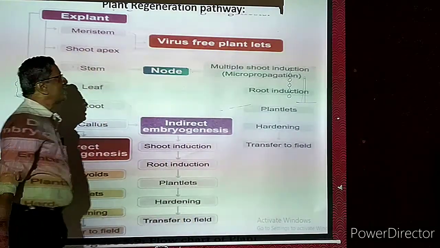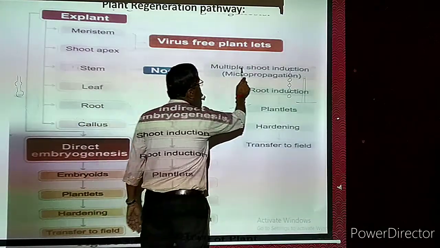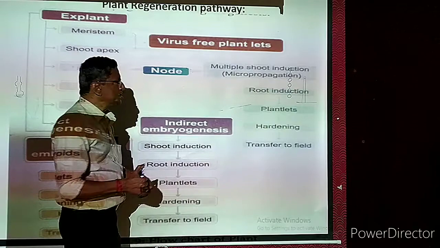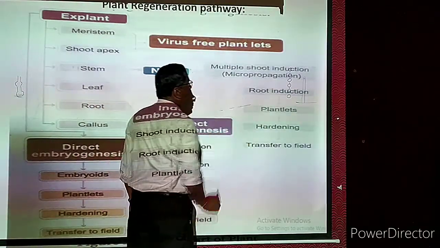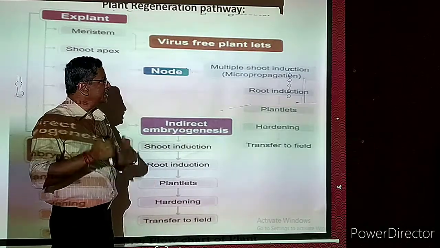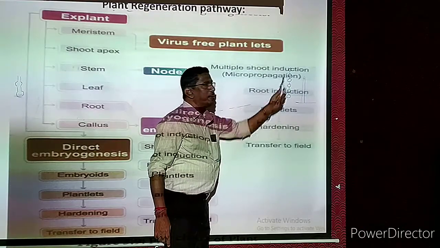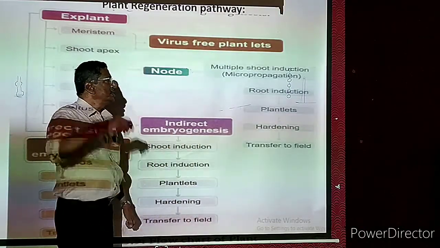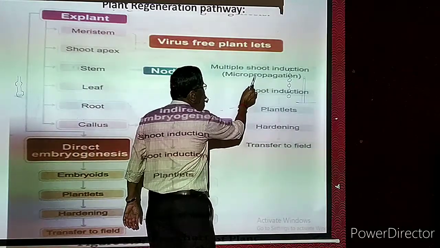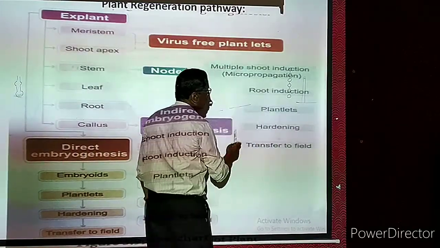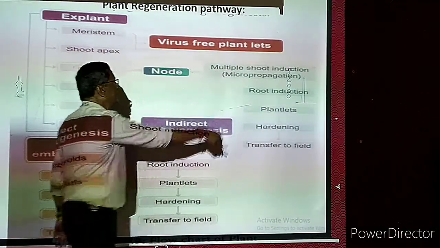Then virus-free plantlets. I already told you, virus-free plants can be developed. Now we have to take that shoot induction. Shoot means what? Stem, branches. Now we have to take multiplication of the shoot. The cells of the shoot should be multiplied, so it is also called micropropagation. Okay, the tip of the shoot, which is called the meristem, the cells must be multiplied. So when we induce them, root induction will be there. From the root induction, plantlets will be formed, then hardening and transfer. That is another way.